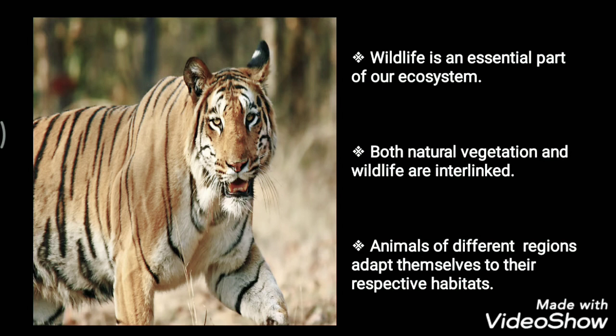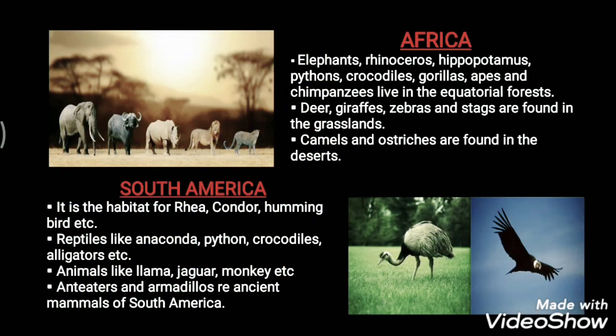First we have Africa. When we talk about Africa, the big five that you can see in the picture come up. In Africa, elephants, rhinoceros, hippopotamus, pythons, crocodiles, gorillas, apes and chimpanzees all live in the equatorial forests. In these equatorial forests, the amount of rainfall is more, and they get proper sunlight also.